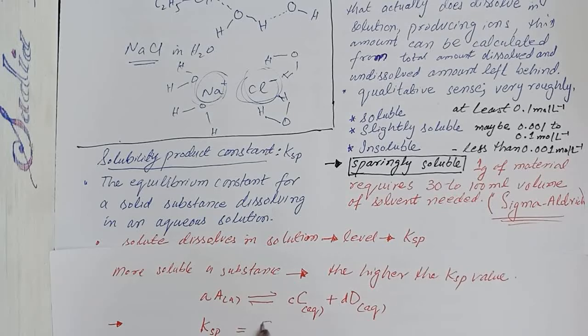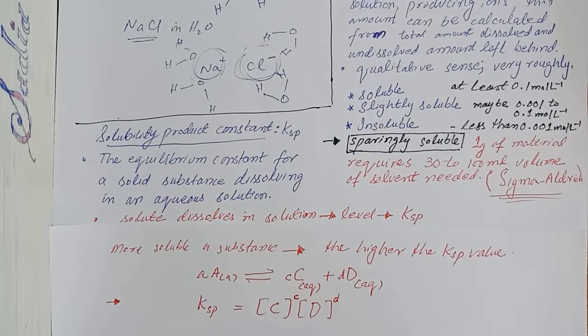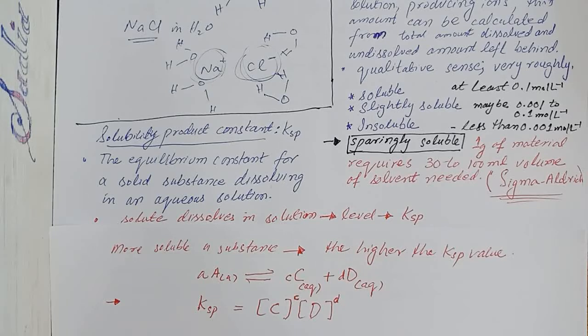It depends on the concentration of the species C raised to the power of its stoichiometric coefficient, multiplied by the concentration of the other species raised to the power of its stoichiometric coefficient.